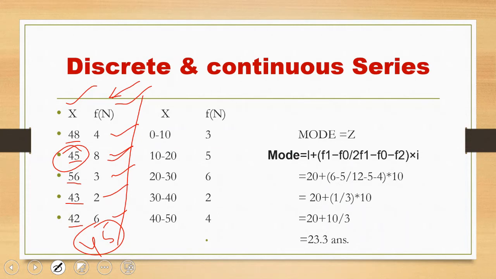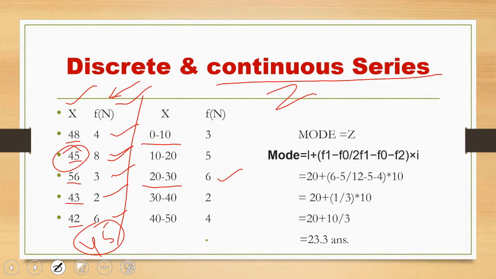Now we see under continuous series, we have to calculate mode. Continuous series means there are class intervals and this is the frequency. Now by observation we can see that 6 is the most frequent number. No doubt. It means between 20 to 30, the frequency is 6.